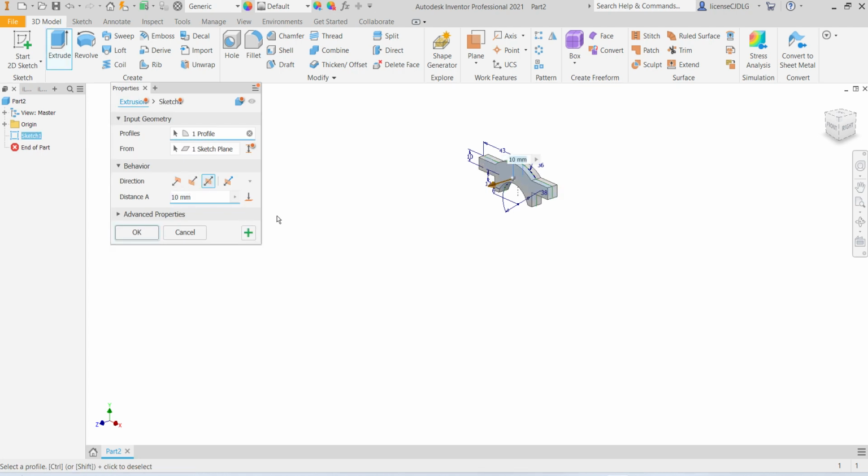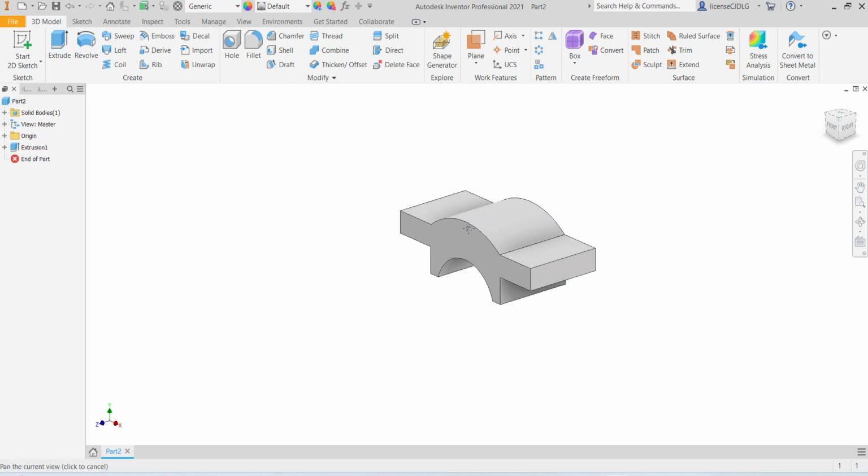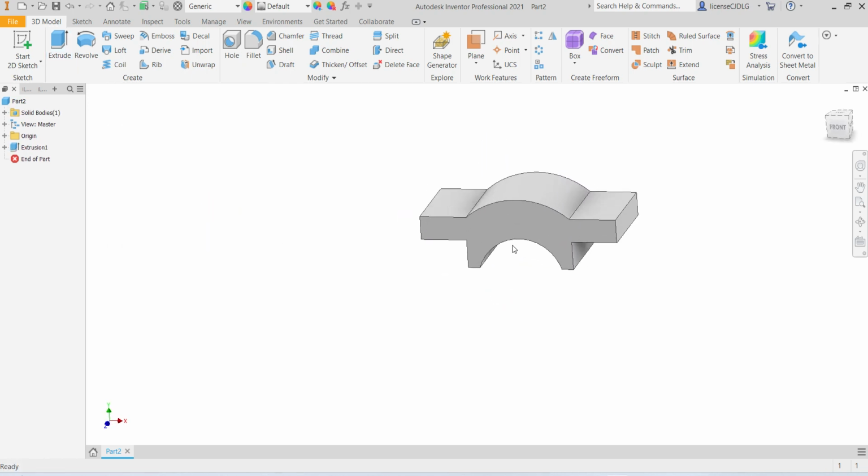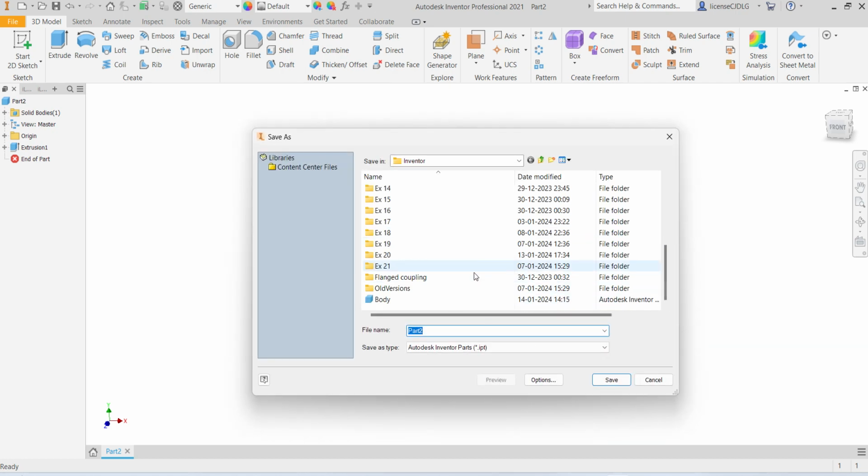Extrude, select mid plane, extrude up to 36 mm. Save as a calf.